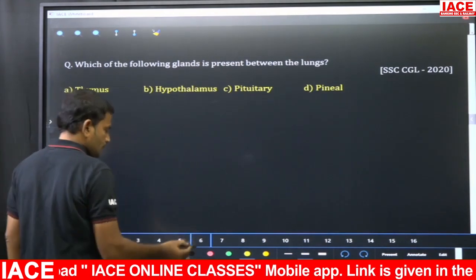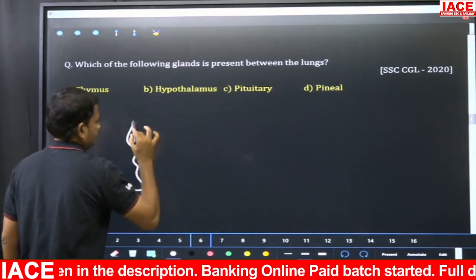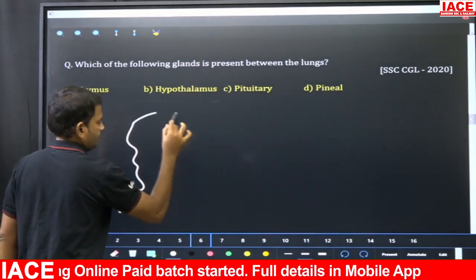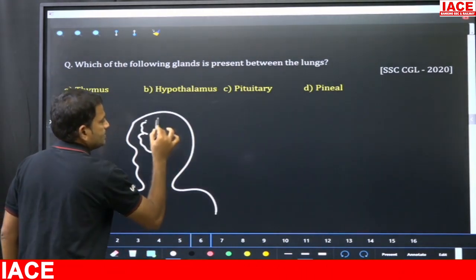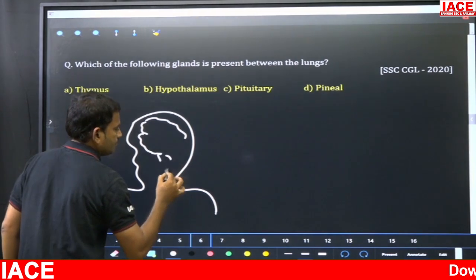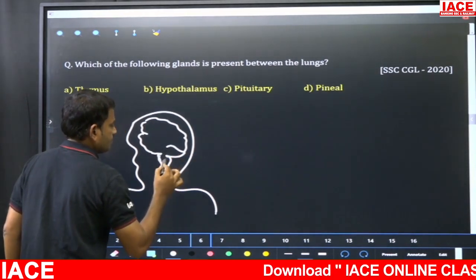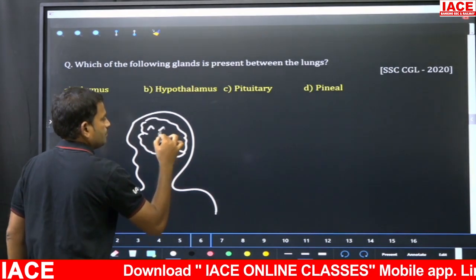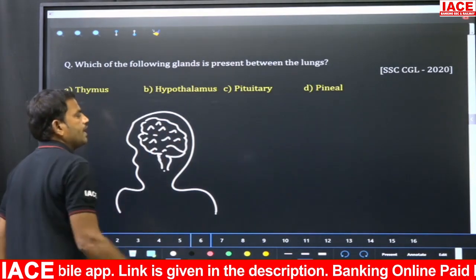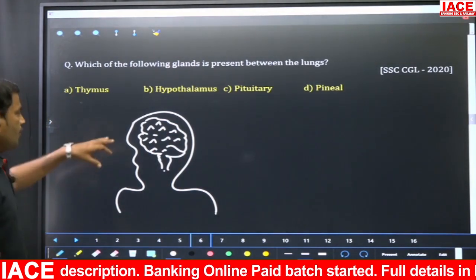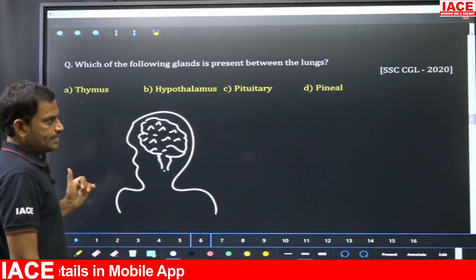Now if you just look at the head portion, here the brain is present. Right. So if you look at the brain here, only three important glands are present.